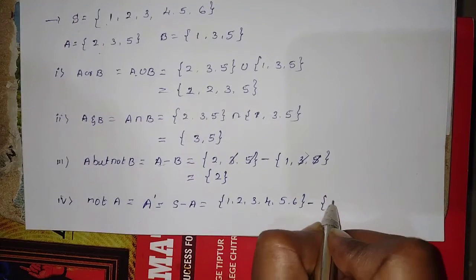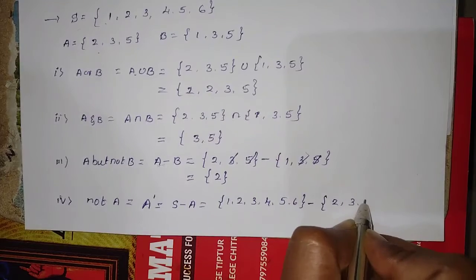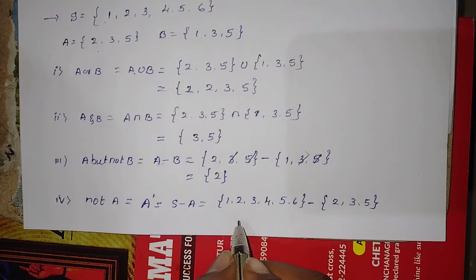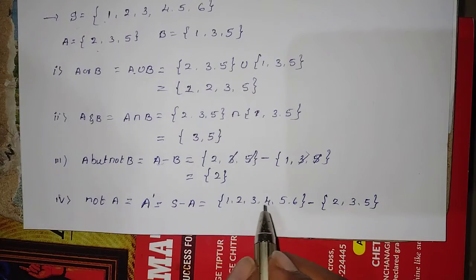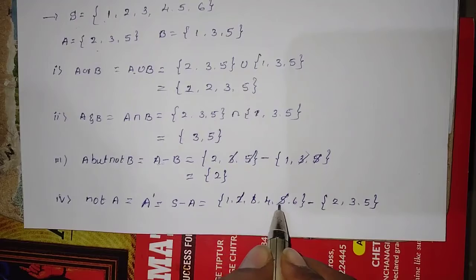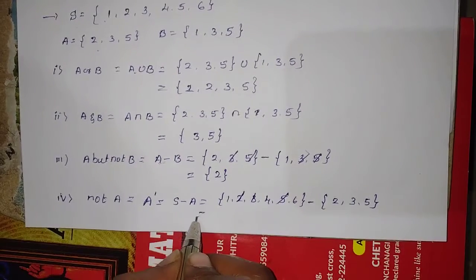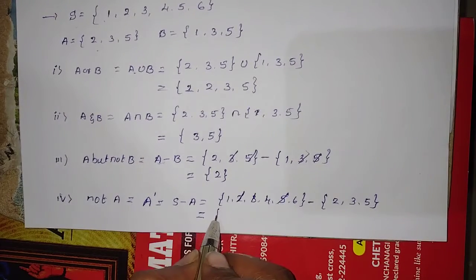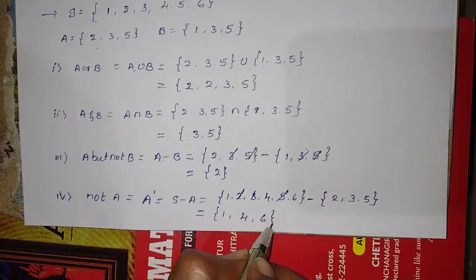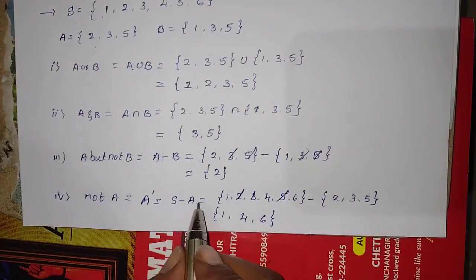Minus A means 2, 3 and 5, the elements which belong to A. Is it right? Cancel 2, 3 and 5. Then S minus A, the remaining elements in the sample space, are 1, 4, 6.